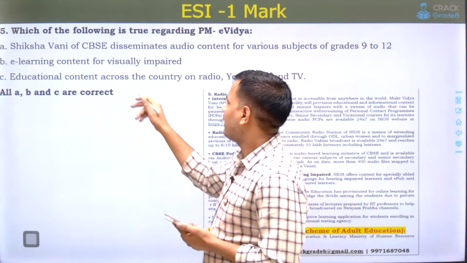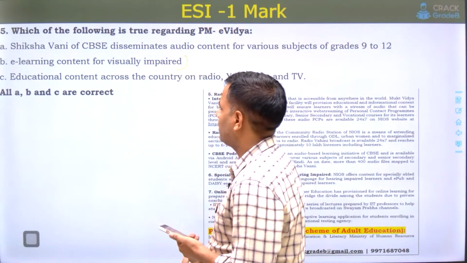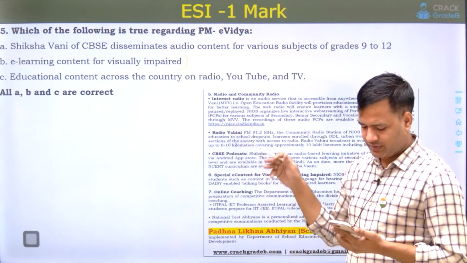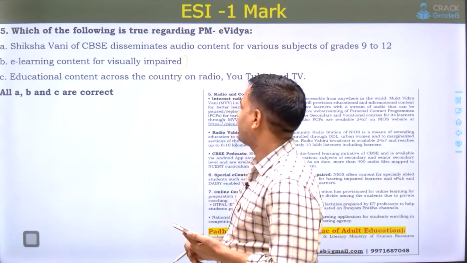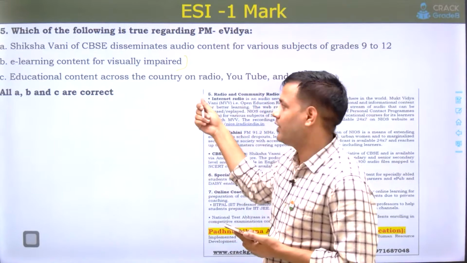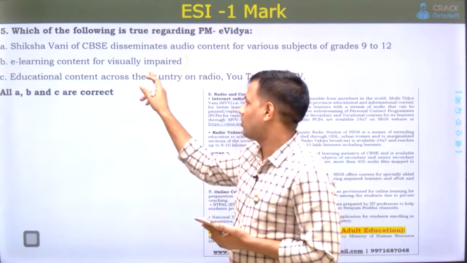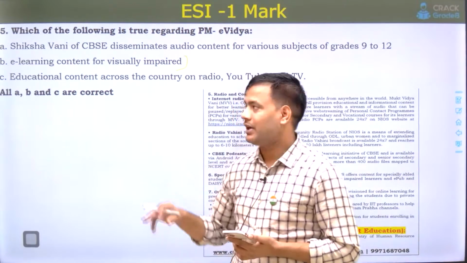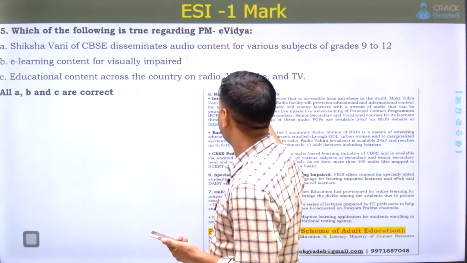But some students were doubtful about the option on e-learning content or radio, TV content for visually impaired students. If it was written as radio, TV content for visually impaired, then that option is wrong. If it is written as e-learning content for visually impaired, then all 3 options are correct. So how much are you getting?